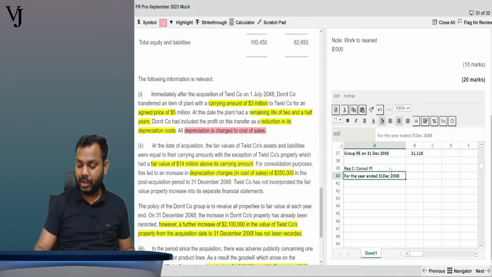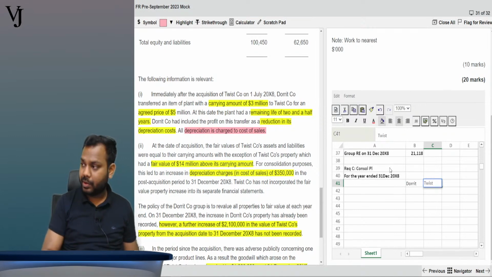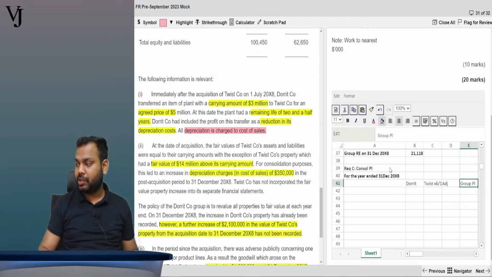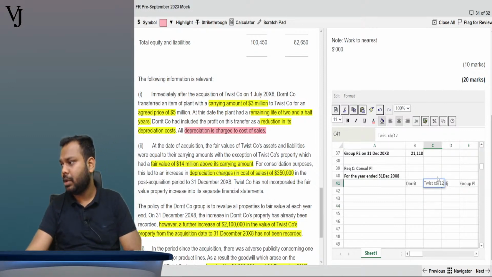So what I have discussed with you, how to do that: first write the parent, then write the subsidiary multiplied by 6 by 12, then further any other adjustments, and then you will write group P&L. This is how you have to solve. Okay, so now just give me a minute.